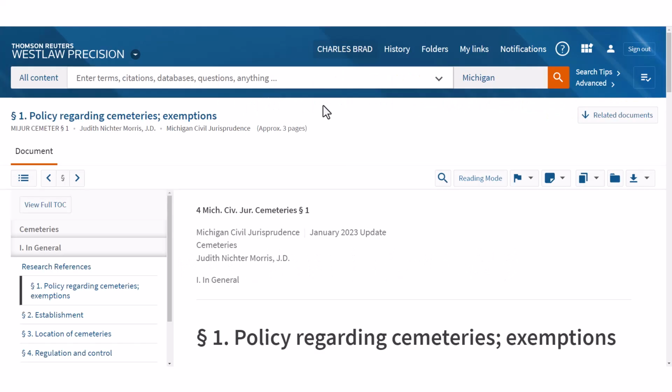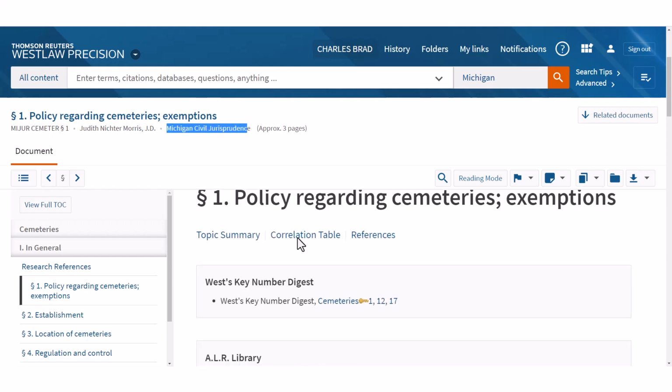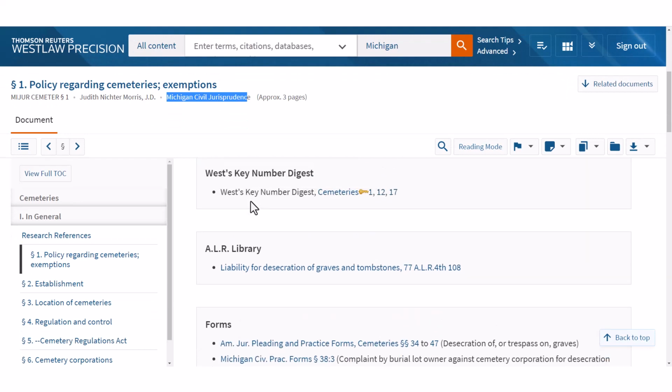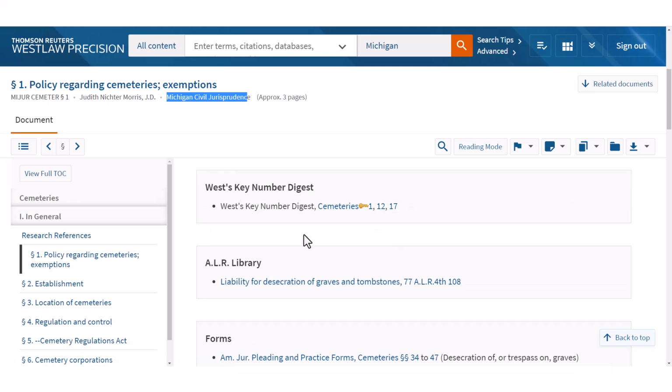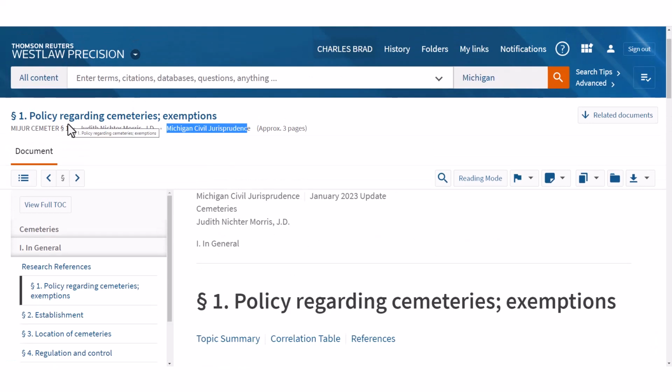Okay, annotations. So this is what you're really paying for. This is the big money maker for Westlaw and Lexis. So I'm showing you Michigan's civil jurisprudence. This is an encyclopedia, and here are some annotations. At the beginning, they link you to the West Key Number Digest, which you're going to learn about in Chapter 4 of Research the Law. But this is how you can quickly go to cases that are on this part of this encyclopedia.